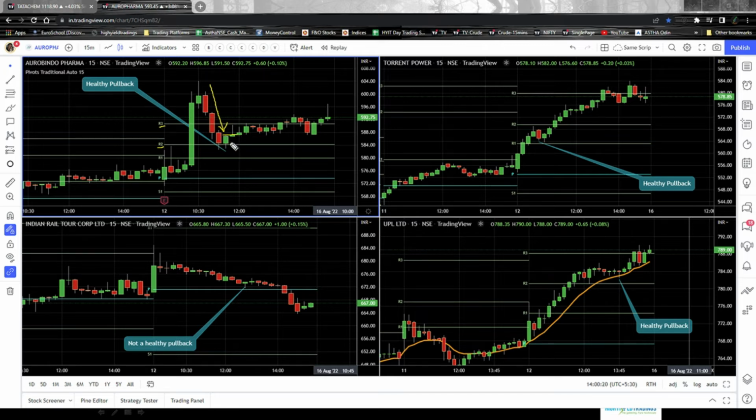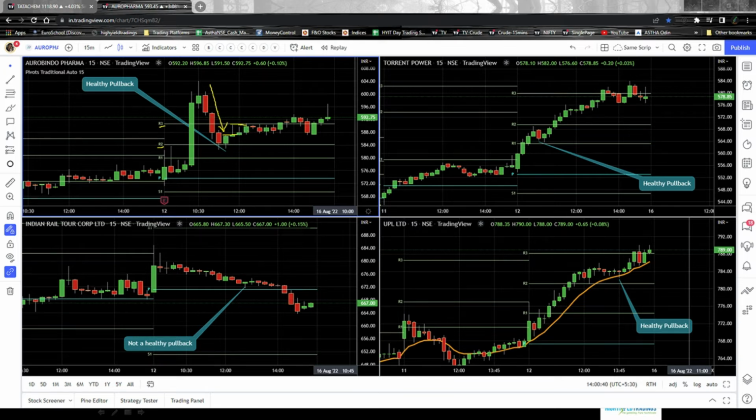And as I always say, when you take an entry, you always have to make sure that you have sufficient space between your entry point and the next resistance. So where is the next resistance here? R3 is the next resistance, right? And what is the price difference?